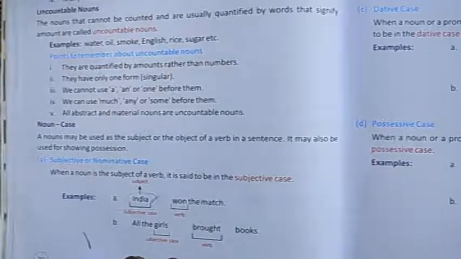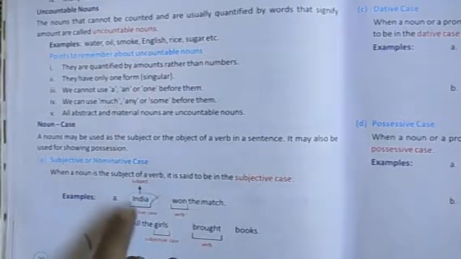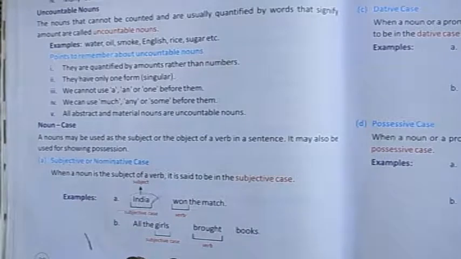We all know that a noun may be used as the subject, or as the object of the verb, or it may also be used for showing possession. So a noun can be used as a subject, as the object, or as a possessive noun. Clear? So your first is the subjective or nominative noun.